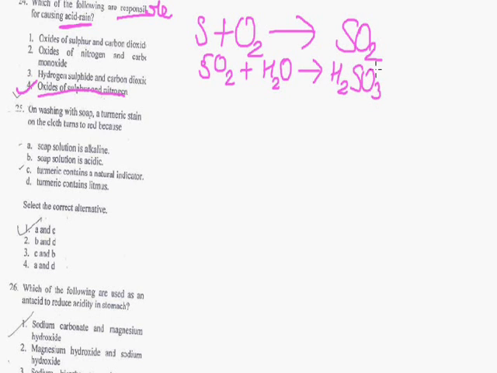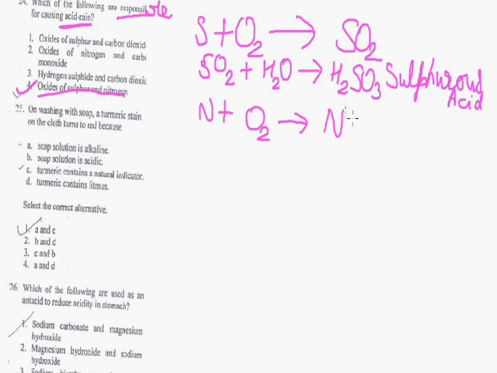H2SO3, and that is sulfurous acid. Okay, now nitrogen also reacts with oxygen and gives nitrogen dioxide, NO2. And if we balance this equation, this is 2O2 and this is 2NO2. Okay, now when N2 reacts with oxygen it gives NO2, nitrogen dioxide, and this NO2